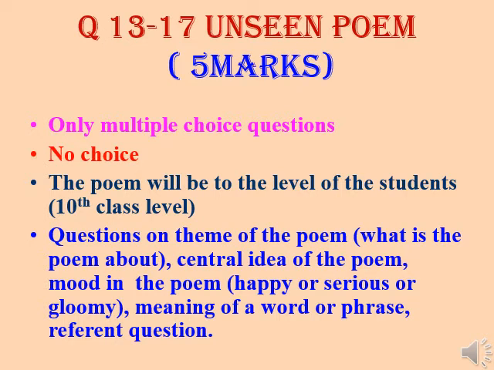The part B of the question paper starts with an unseen poem. Earlier, short questions were also given for the poem. But this time, all are multiple choice questions for the poem. There are no choices for these questions from 13 to 17. The poem will not be of high standard, but will be to the level of class 10th students. The 5 questions will be on the theme of the poem, central idea of the poem, mood in the poem, meaning of a word or phrase, and a referent question.